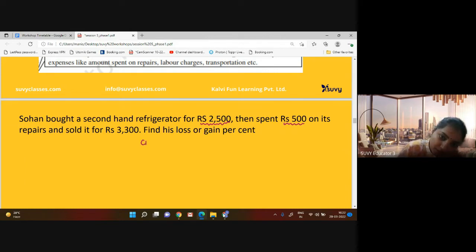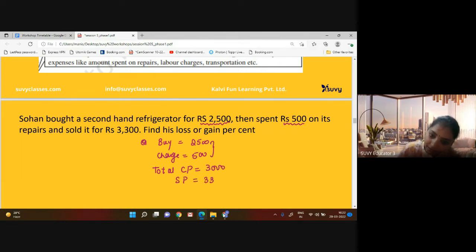Firstly, Sohan bought it for 2,500. Extra charges, that is 500. It means total cost price is 3,000. We will add this. And selling price is 3,300.